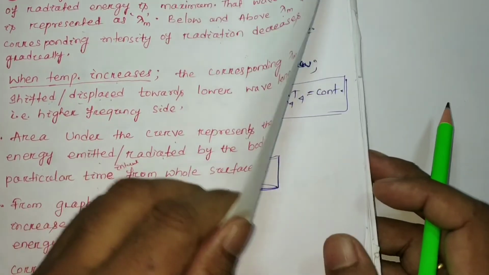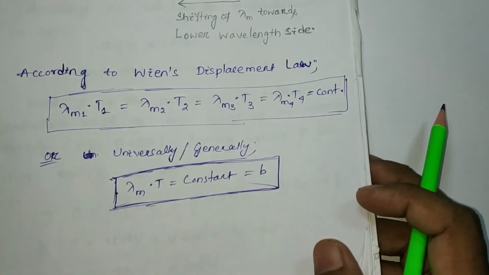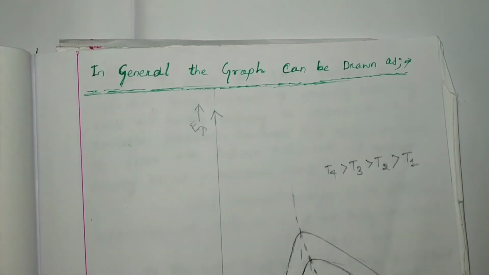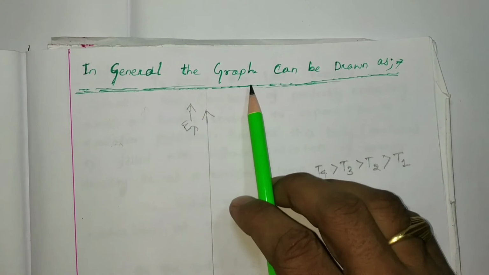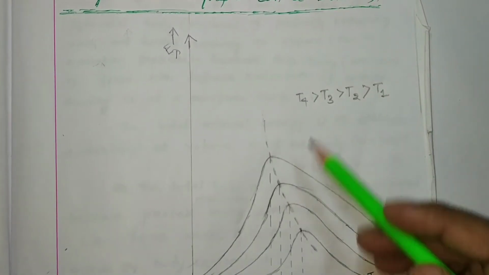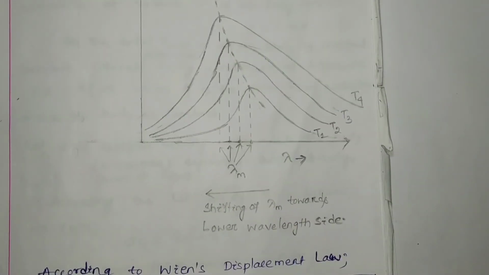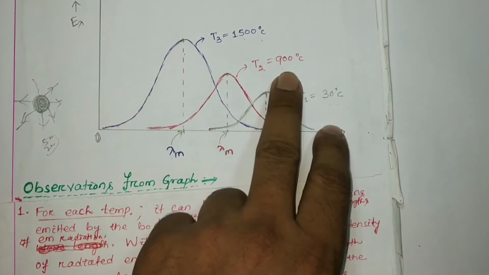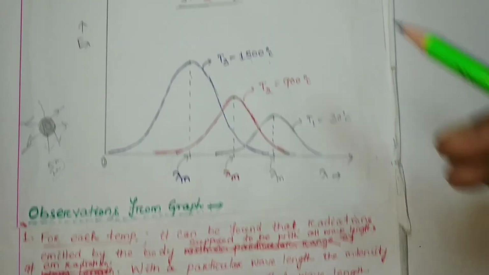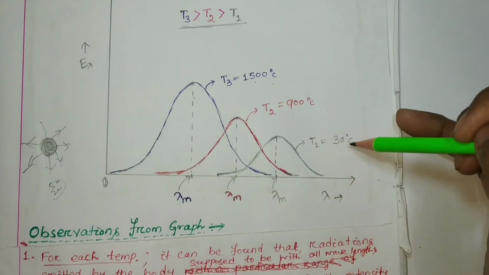Okay. So now in general, the graph can be drawn like this one. Here we drew these three graphs by considering 30, 900, 1500. Here you can see that the temperature difference is not uniform.